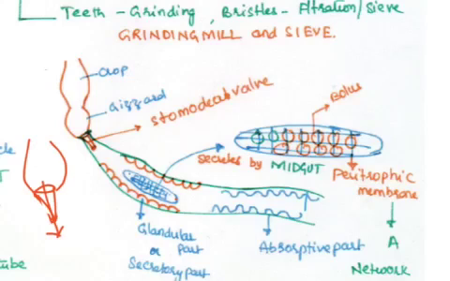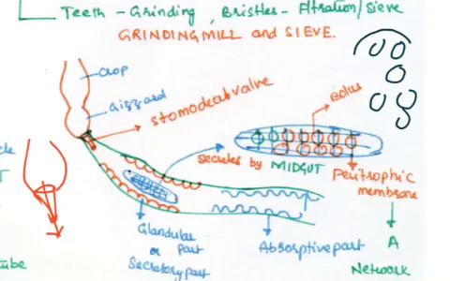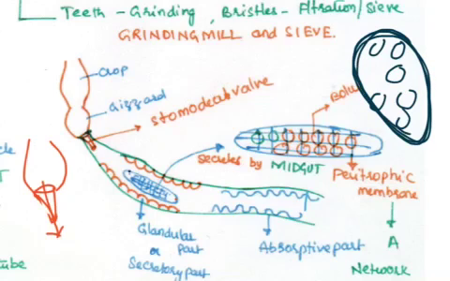So whenever the foodstuffs enter into the ventriculus, immediately the glandular part of the ventriculus is going to secrete a liquid. The secretions immediately solidify and form a mesh-like network above the foodstuffs.